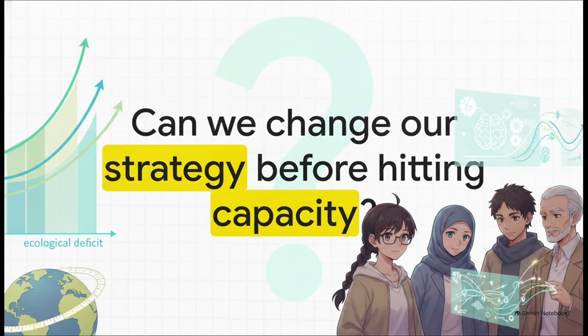So I want to leave you with this final thought. Given the cold, hard mathematics of nature we've just looked at, can we intentionally adapt our strategy before the environment forces our hand? See, we are totally unique in the animal kingdom because we can actually study our own demographics. We can see the J-curve forming. We know exactly what a carrying capacity is. We can measure our own deficit. The ultimate question is whether we'll use this knowledge to sustainably manage our footprint, or if we're going to just sit back and let the ruthless math of population ecology make the final decision for us.